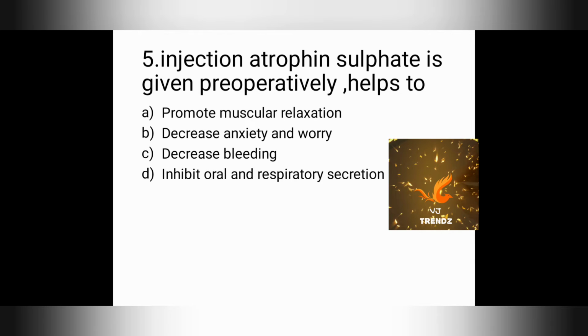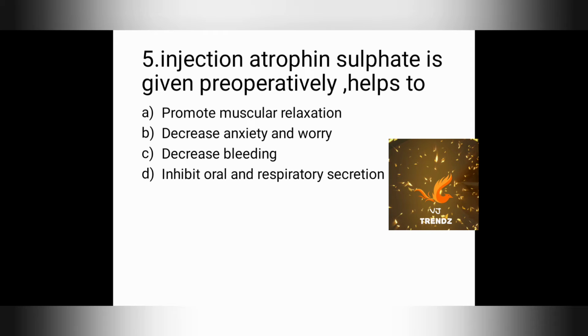Injection atropine sulphate given preoperatively helps to: the options are promote muscular relaxation, decrease anxiety and worry, decrease bleeding, inhibit oral and respiratory secretion. The answer is inhibit oral and respiratory secretion.